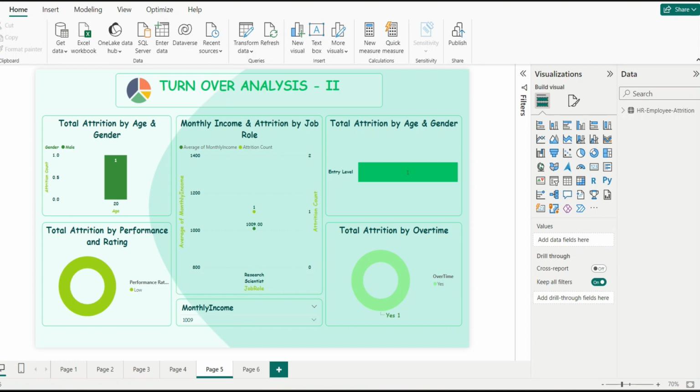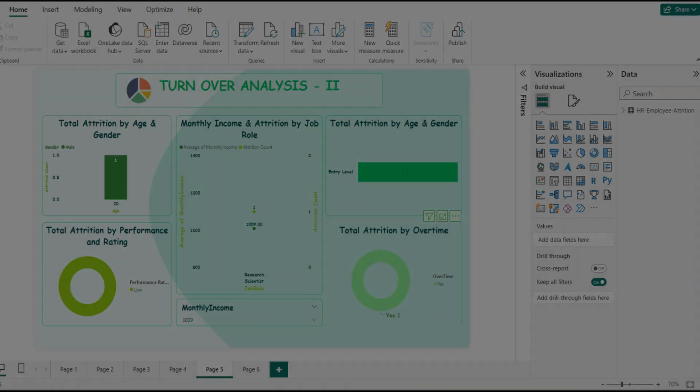So I think overall this turnover analysis 2 page explains in detail the performance, age group, type of job, overtime, salary and different factors of a particular employee. I think all these factors are very important when we are counting or analyzing the performance of a company.